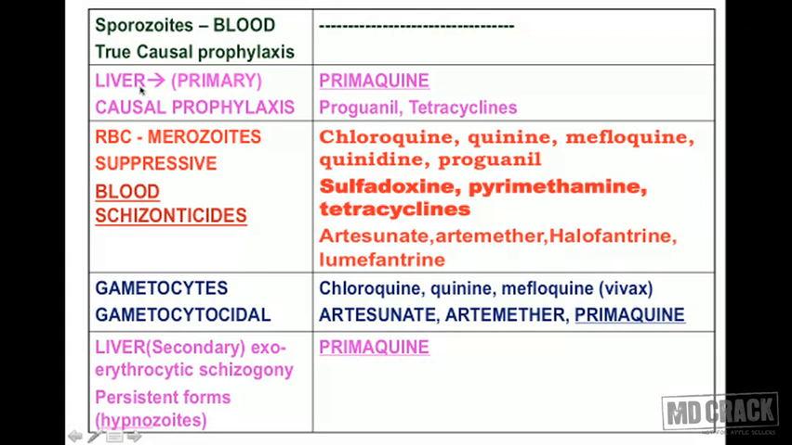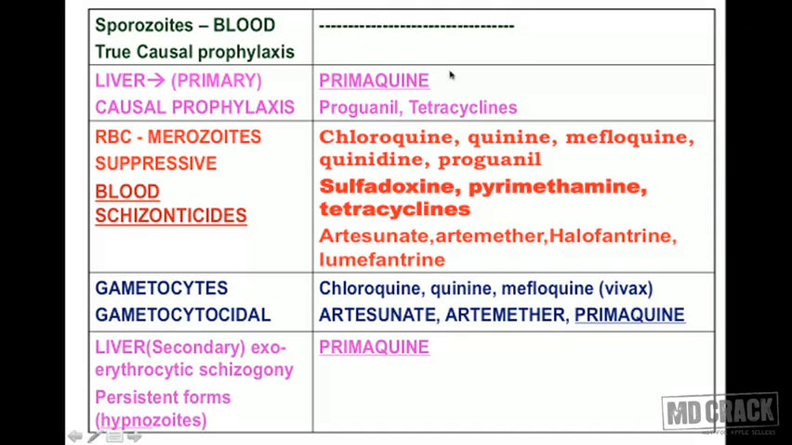Now the sporozoites are going to the liver. This is the primary schizogony happening in the liver, and the sporozoites are going to multiply in the liver. If you could stop them here, or if you could kill them here, you are still going to prevent the attack of malaria, and you can say that this is the cause, because in the liver they are multiplying, they are developing. This is the cause for the clinical attack. So if you could do this, this is called causal prophylaxis. And there are only few drugs who can do this.